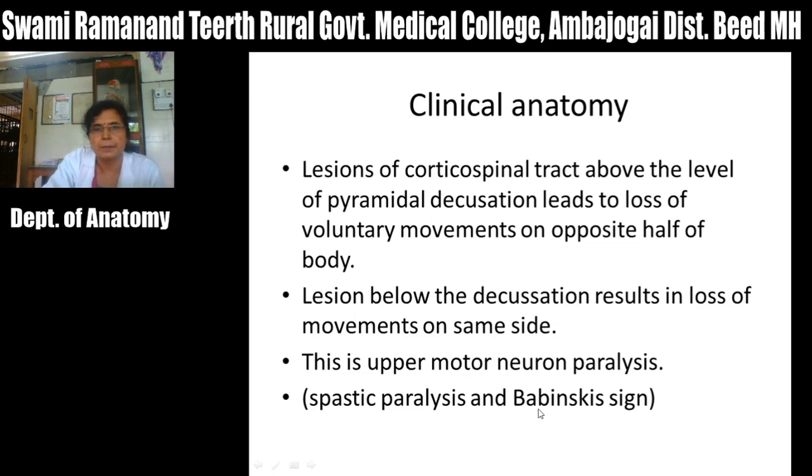Also there is a positive Babinski's sign, that means when there is stroking of the sole of the foot, normally there is plantar flexion of toes, but in these corticospinal lesions, after stroking of the lateral side of the foot, there is dorsiflexion of the great toe and fanning of the other toes.